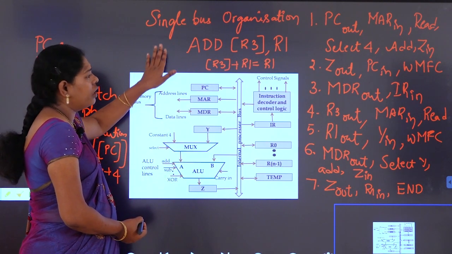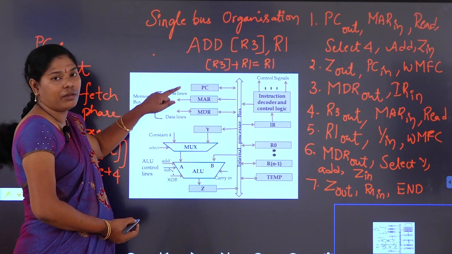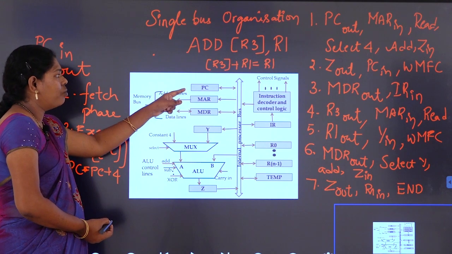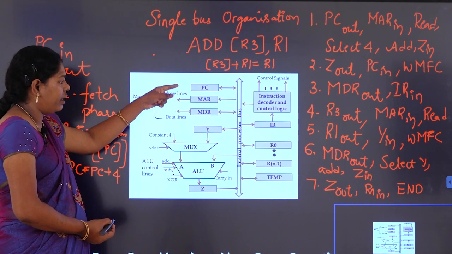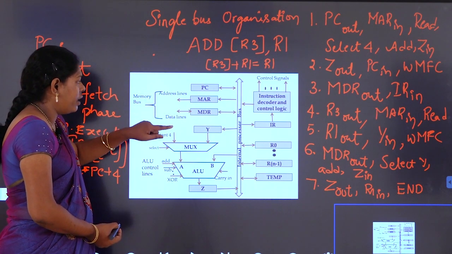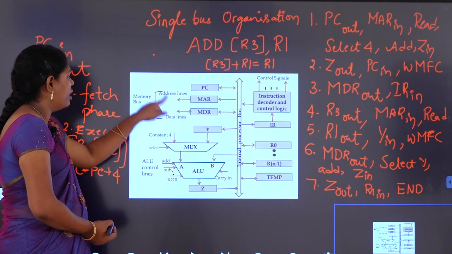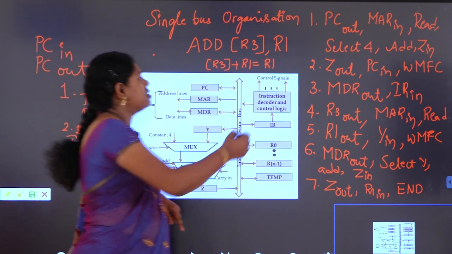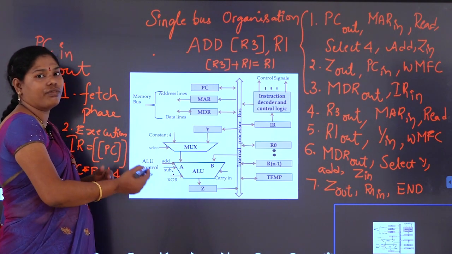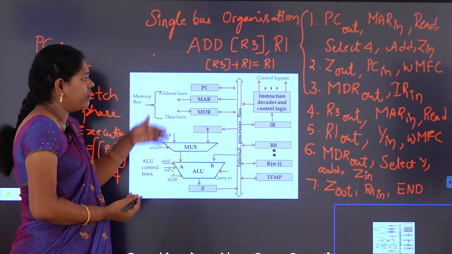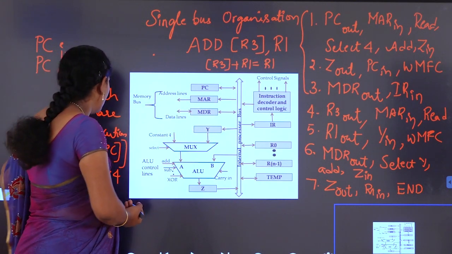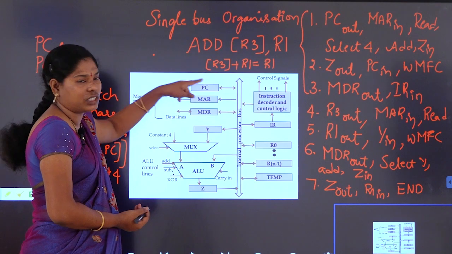Once see here the instruction is available in memory. So if you want to access that instruction, we have to point by PC, but the PC and IR register don't have any access through memory, only MR and MDR. Through MR, MDR only we are connected to memory. So the first three steps is fetching of an instruction from the memory to processor, and these three steps are common for every instruction, and the execution phase is depending on the instruction.